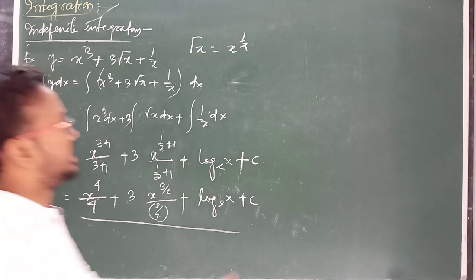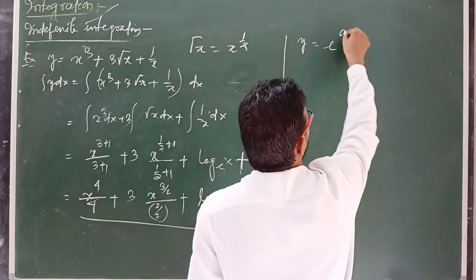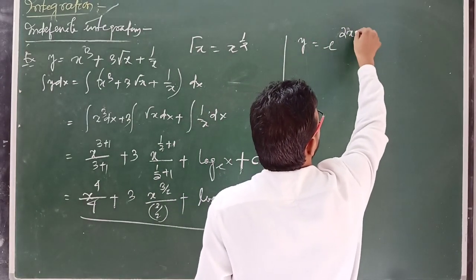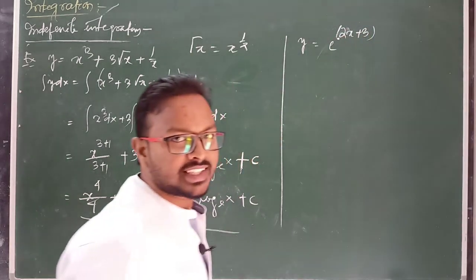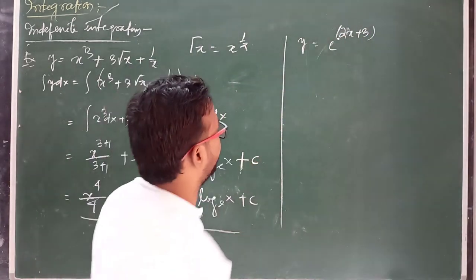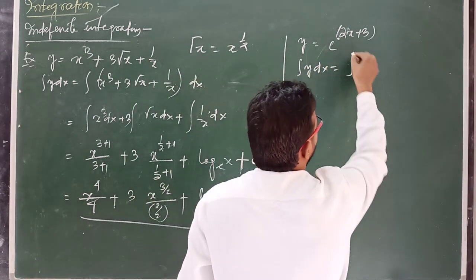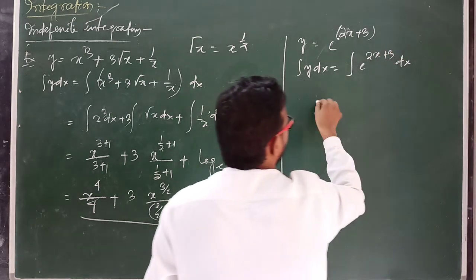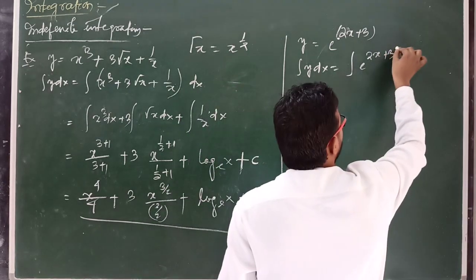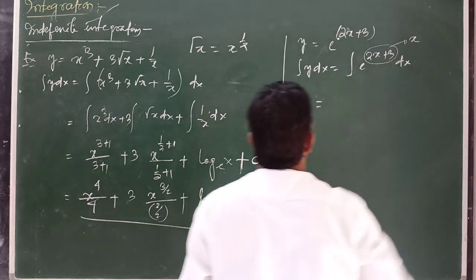Clear? And if we take another example here, suppose I am writing y equal to e to the power 2x plus 3. Now integrate this y with respect to x. So the integration of y dx equals the integration of e to the power 2x plus 3 into dx. First you have to consider this as one term, suppose this is x. Then what is the formula?